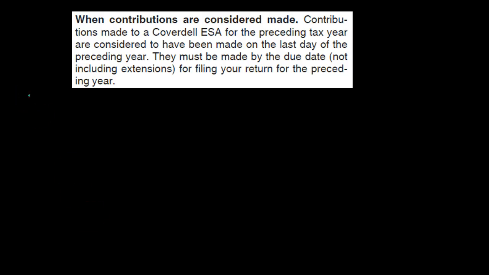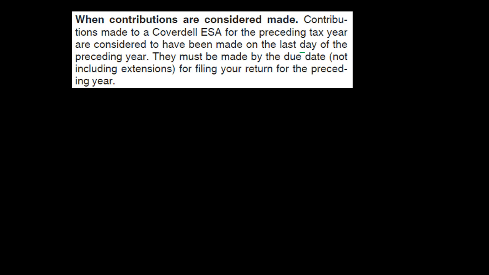Next item, back to the text. When contributions are considered made: contributions made to a Coverdell ESA for the preceding year are considered to have been made on the last day of the preceding year. They must be made by the due date, not including extensions, for filing your return for the preceding year. So in other words, we could think about the end of the tax year, and whether we want to contribute. We could contribute money up until the due date of the return, not including extensions, which is nice because we have a little bit of planning time at that point.